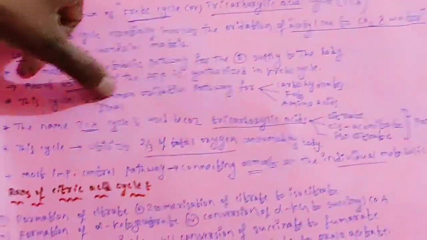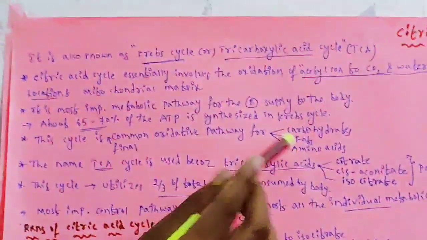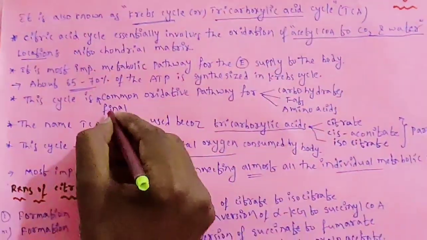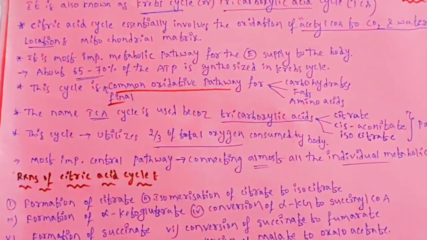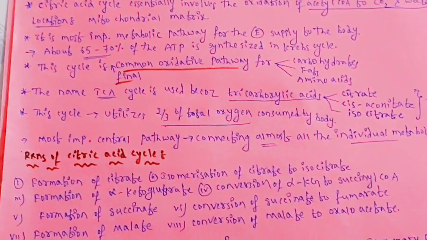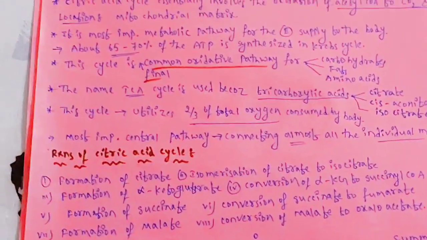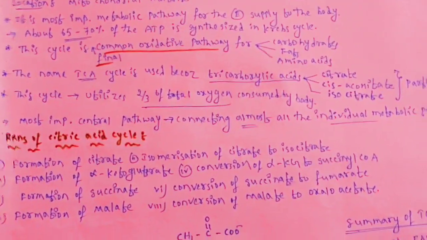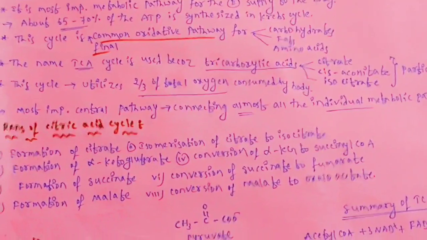This cycle is the final common oxidative pathway for carbohydrates, fats, and amino acids. This is an important thing. In an objective or GPAT exam, the question may appear like this: among the following, which pathway is the final common oxidative pathway for carbohydrates, fats, or amino acids? Then you need to choose the citric acid cycle.